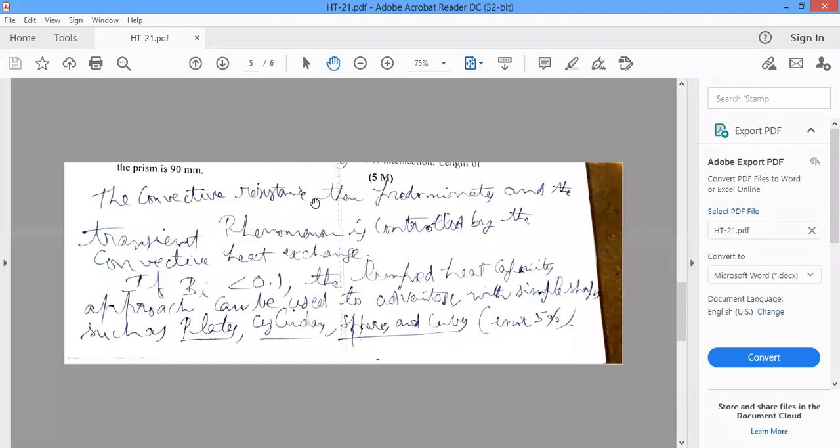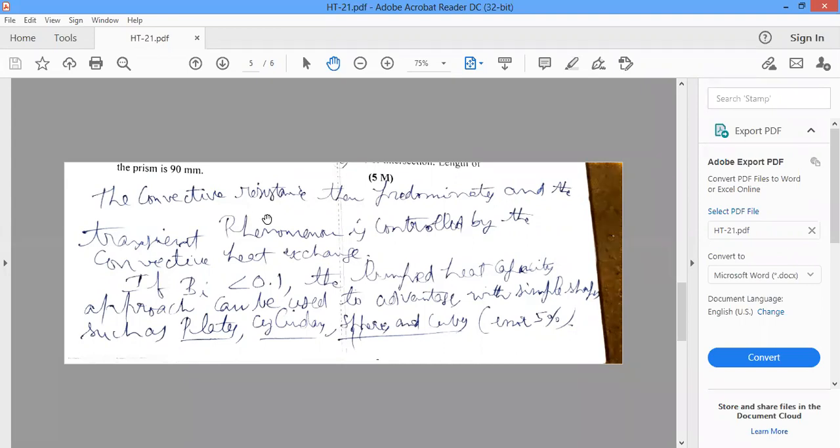So convective resistance then predominates, and the transient phenomena is controlled by the convective heat exchange. If internal conduction is very small, then the transient phenomena is controlled by the convective heat transfer. That's why the important resistance here is convective resistance.